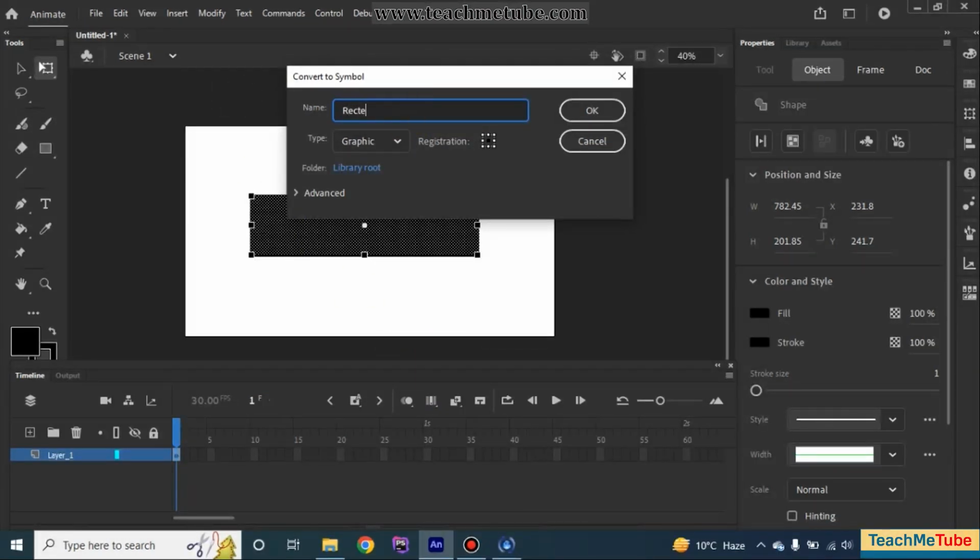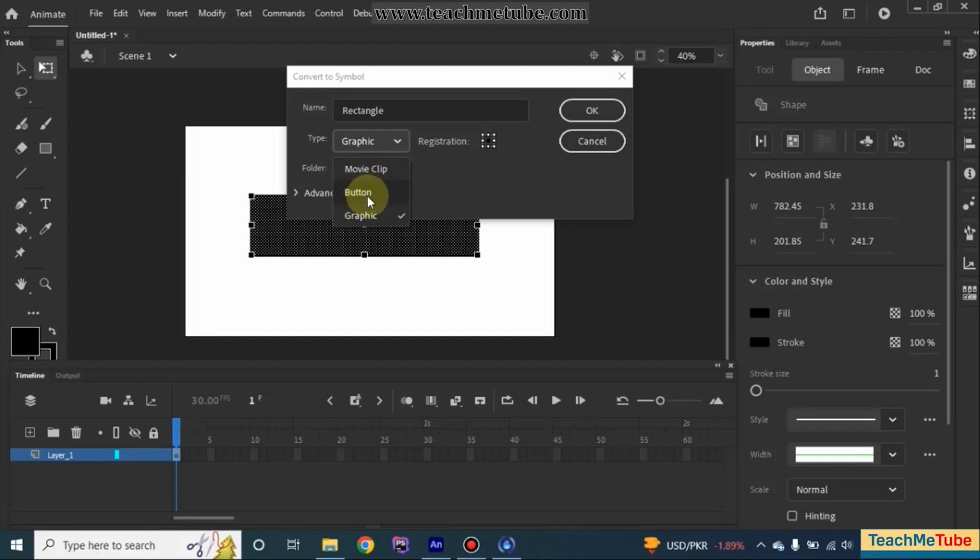You can write rectangle. Here is the type of symbol. There are basically three types of symbols: movie clip, button, and graphic. Movie clip does not give the option of looping. We will discuss looping in future lectures. And what about button?